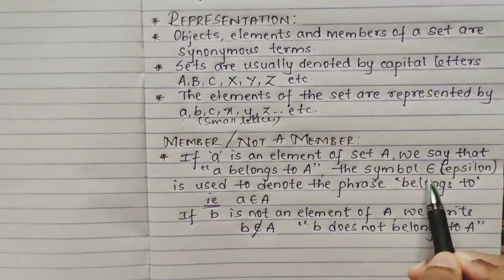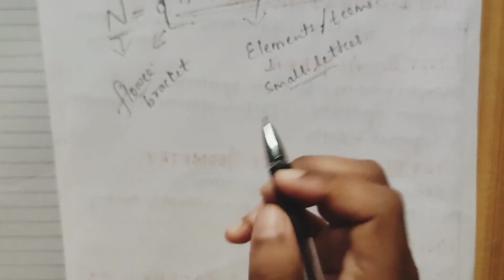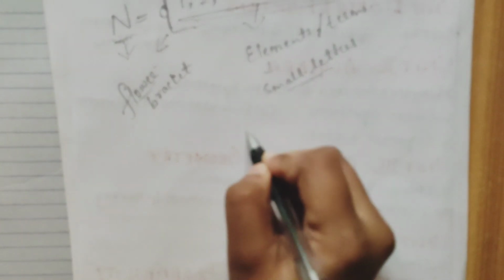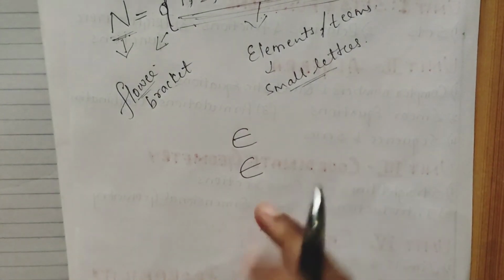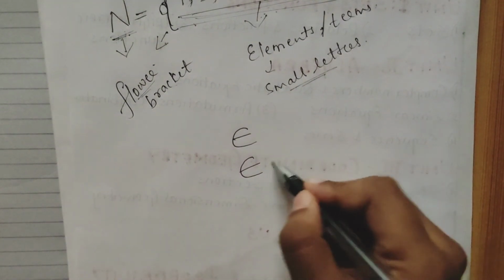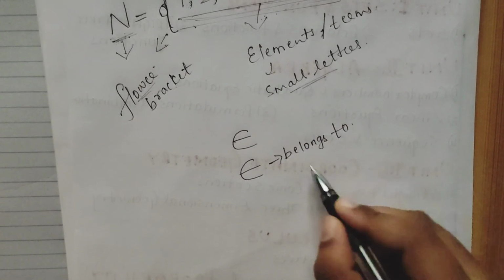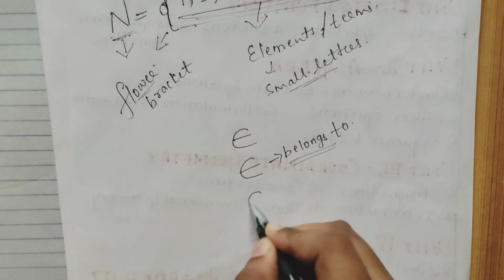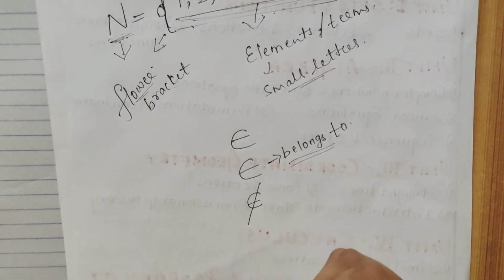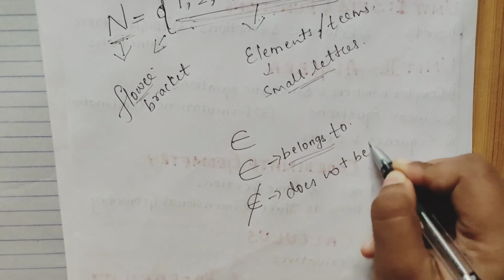And how do we write it? See here, we write it by making it like an E. Like this. This is called epsilon, which is termed as belongs to. This replaces our belongs to. If I want to say does not belong to, it is the same symbol but with a bar. This becomes our does not belong to.